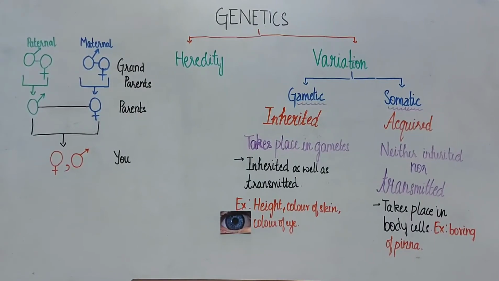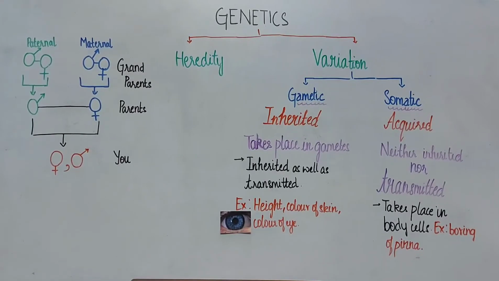Variation is the difference in DNA in an individual. There are multiple sources of variation. Variation can also be called genetic variation. And the sources for genetic variation include mutation and genetic recombination. Now let us see about the two subdivisions under variation. One is the gametic variation and second is the somatic variation. Gametic variation is also known as inherited variation.